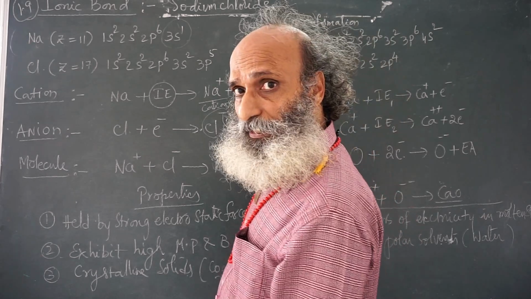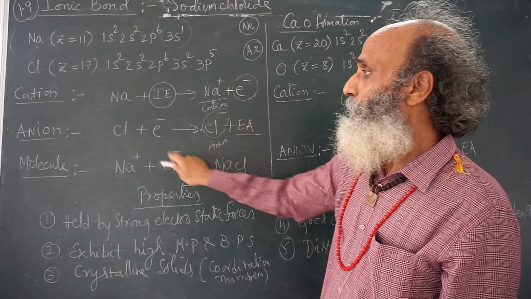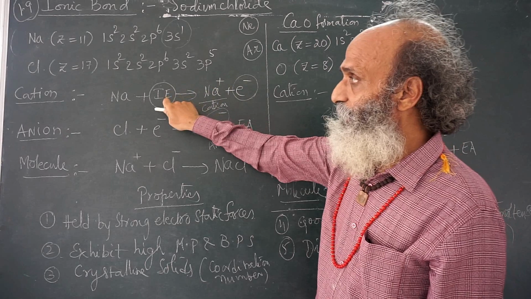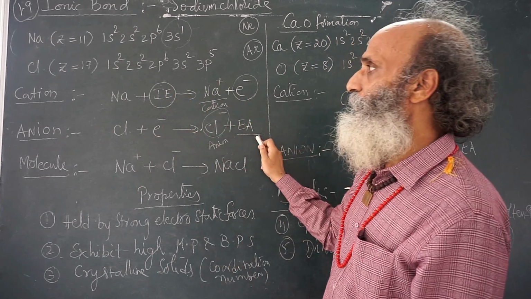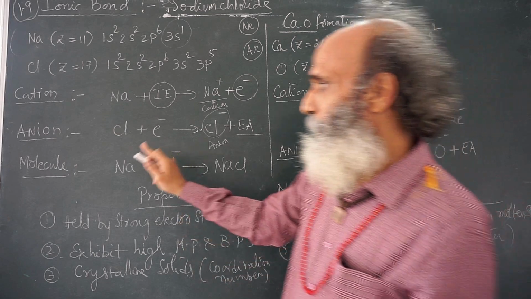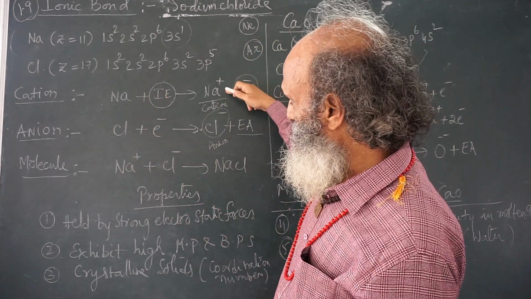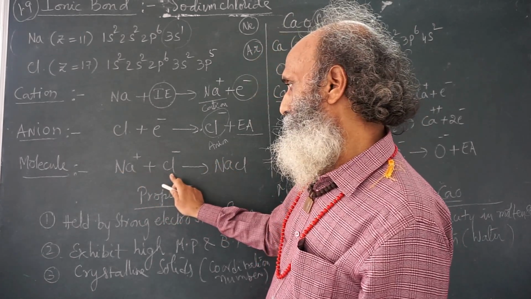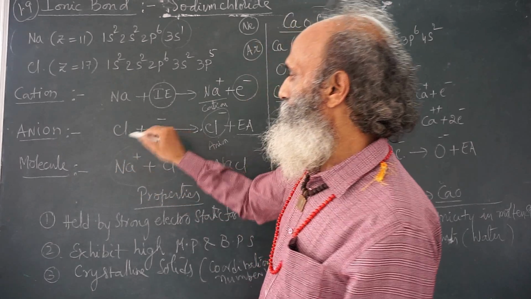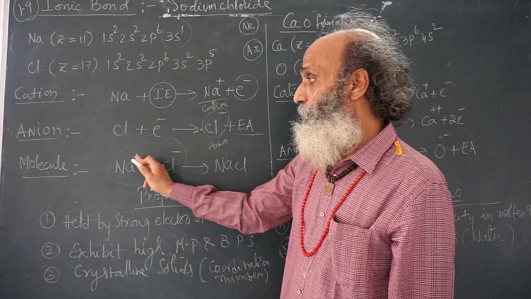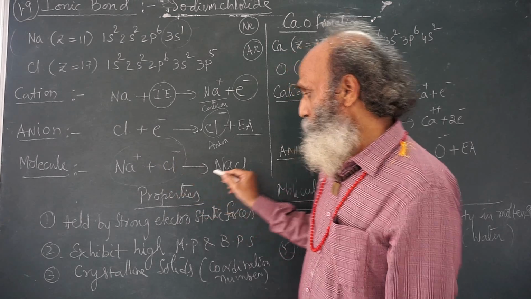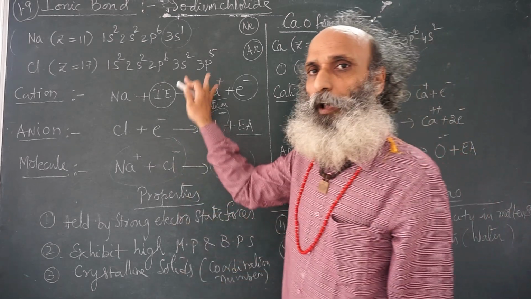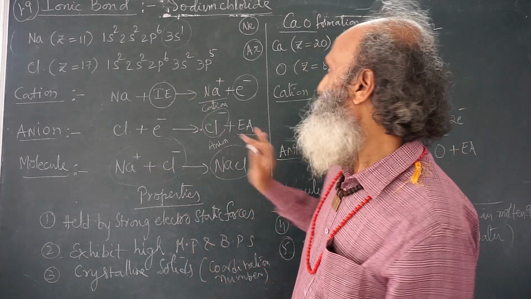Here in the first equation, we are giving energy and the electron is the byproduct. Here, energy is the byproduct. So electron is released here, energy is taken. Electron is taken, energy is released. The total system is balanced. Now we have a sodium cation and a chloride anion. Therefore, the sodium ion and chloride ion will be held together by a strong electrostatic force of attraction, because this is plus and this is minus. So, sodium chloride is formed. This is how sodium chloride is formed.